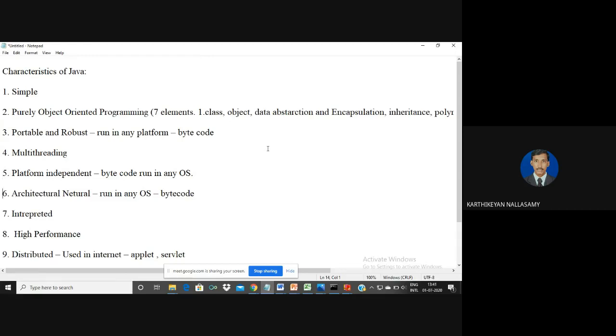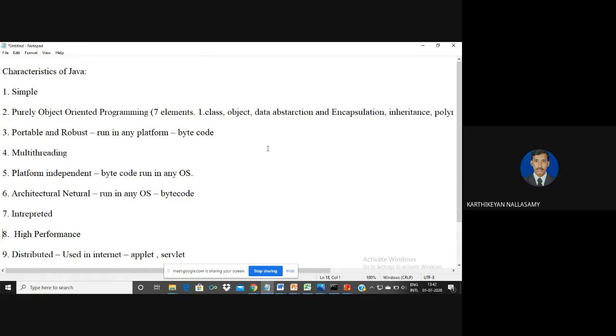The Java class file will run in any operating system without any small changes to the bytecode. So we say Java is architecture neutral, meaning the output of the compiler will run in any operating system without any changes to the code. And Java is an interpreted programming language. Similarly, Java can run in any operating system without any changes.